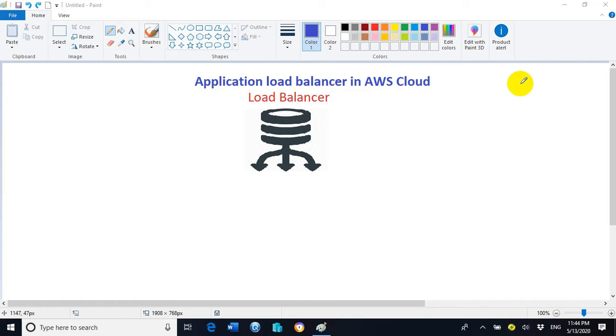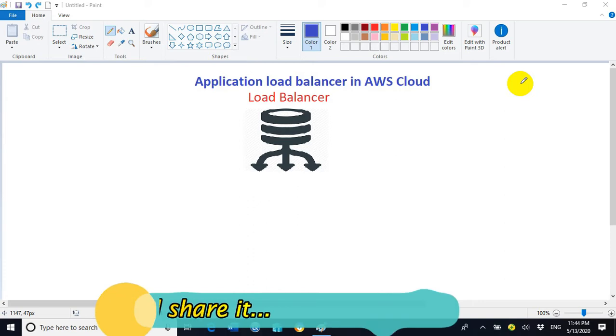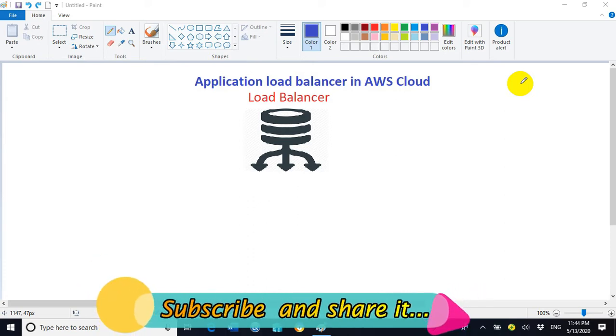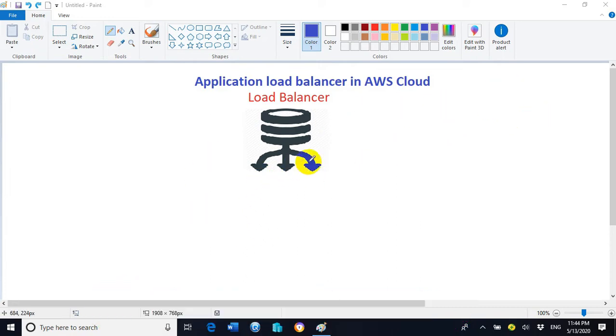So today we will discuss a very important and interesting topic. The topic name is application load balancer. So let us proceed with understanding the load balancer. A load balancer divides the network load among all the servers which are located inside the target group.